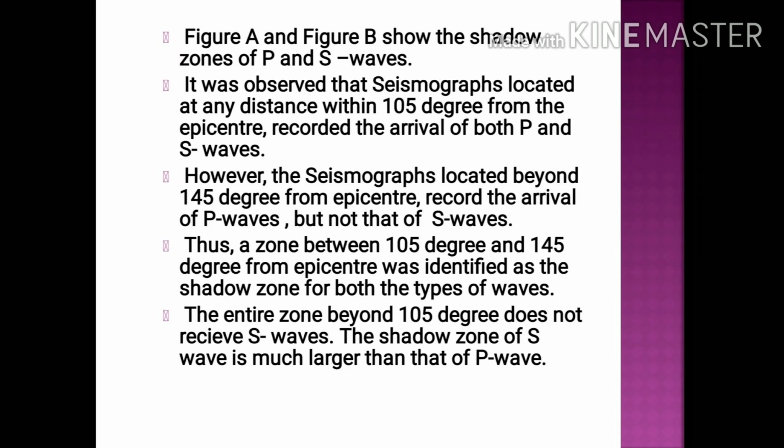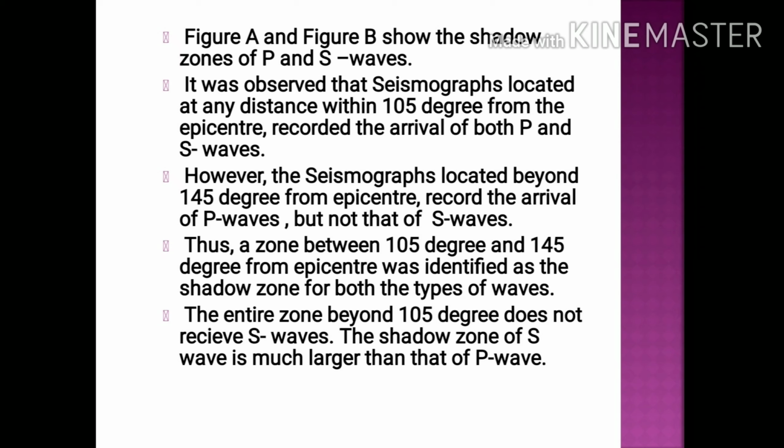This is the summary of this topic. Figure A and figure B show the shadow zone of P-waves and S-waves. It was observed that seismographs located at any distance within 105 degrees from the epicenter recorded the arrival of both P-waves and S-waves.